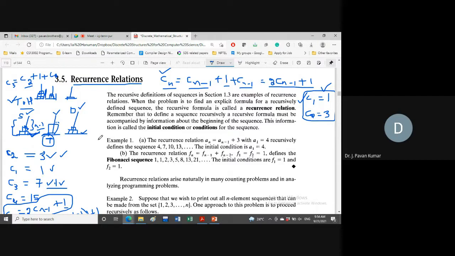So which one is useful? Earlier we saw the recursive formula. Consider the Fibonacci sequence. How will we define the Fibonacci sequence, recursive or explicit formula?